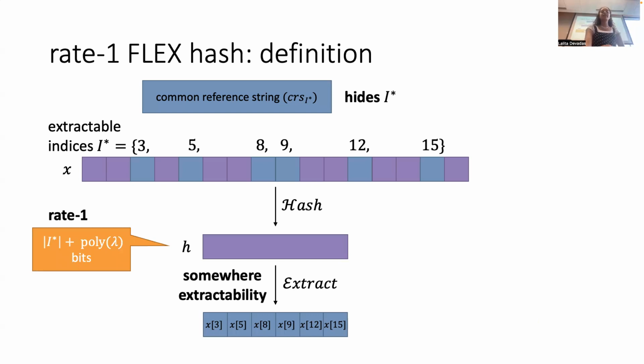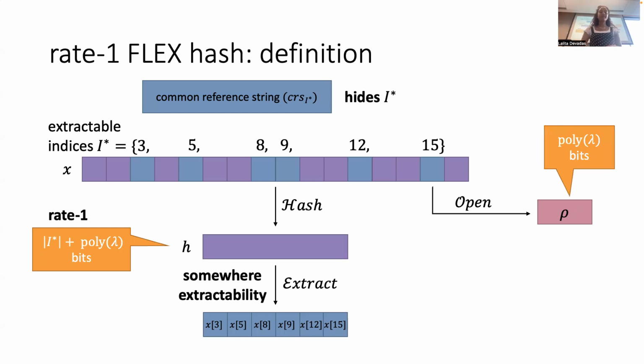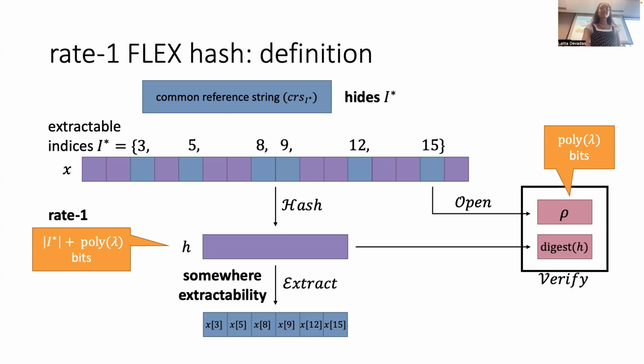Then we have some more complicated things we want about the fully local openings. So what do I mean by this? We want to be able to open any bit of X to a succinct opening that's only poly lambda bits long. And then we want to be able to verify this opening without even reading the hash value H, which seems kind of crazy.